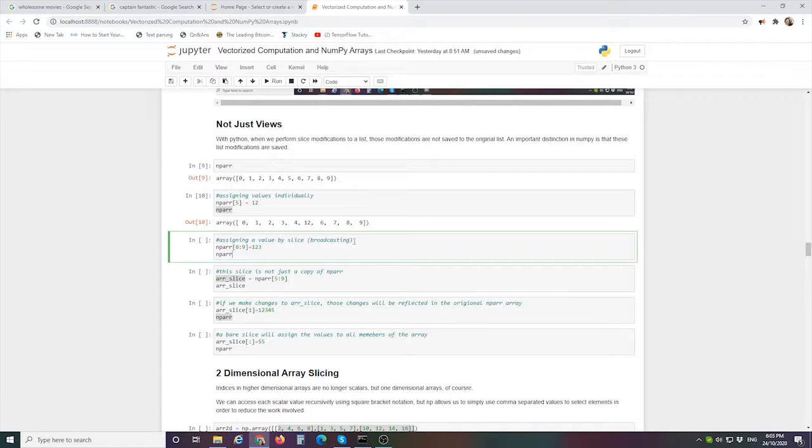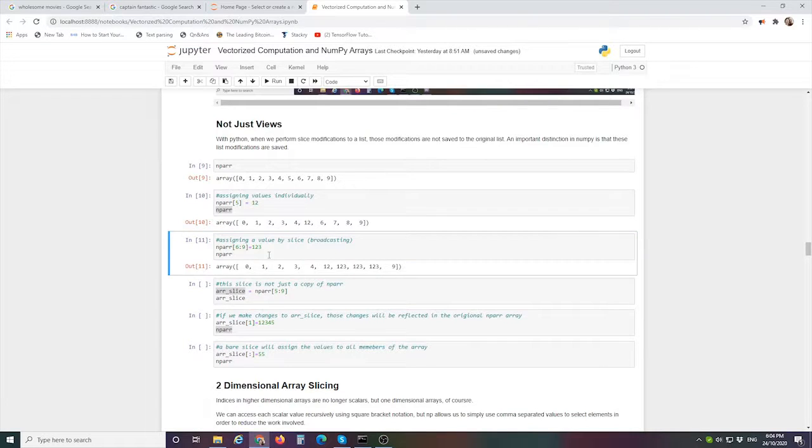There's another concept here in NumPy called broadcasting a change, and what we're saying here is take this slice, inclusive 6 to exclusive 9, and change every element in this range to 123, and then we can output that and see what we get. 0, 1, 2, 3, 4, 5, 6 inclusive, 7, 8, 9 exclusive. Change those three elements to 123, and again this persists.